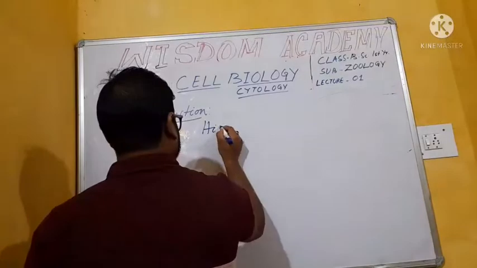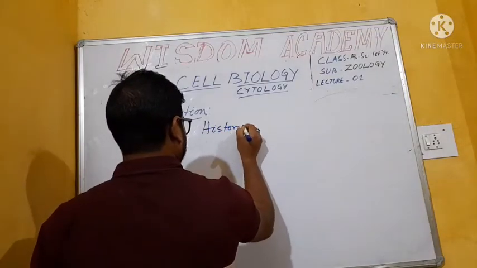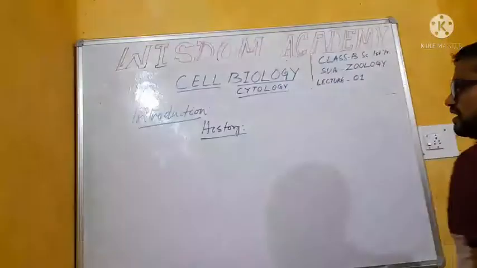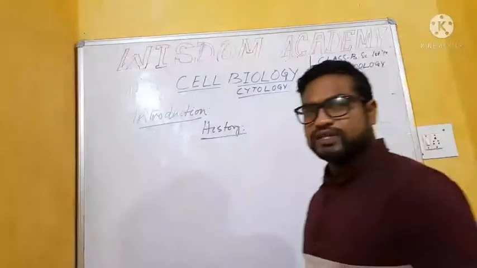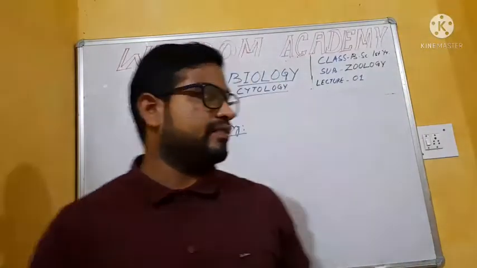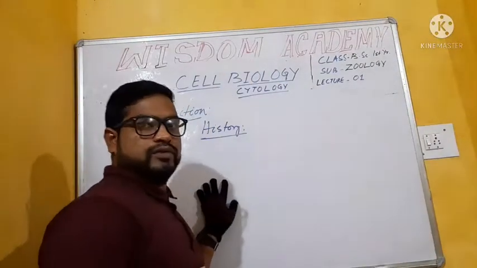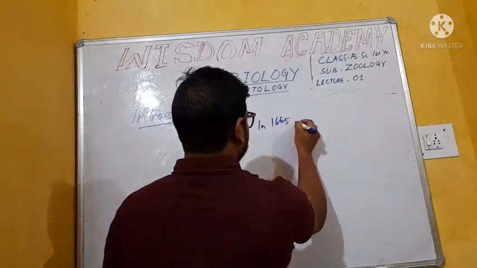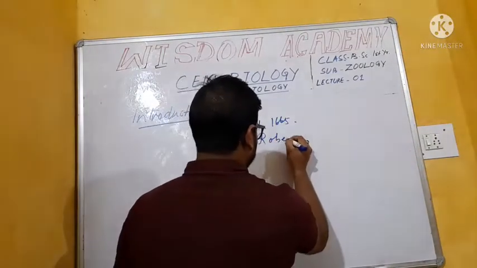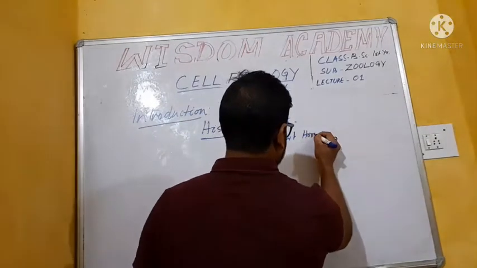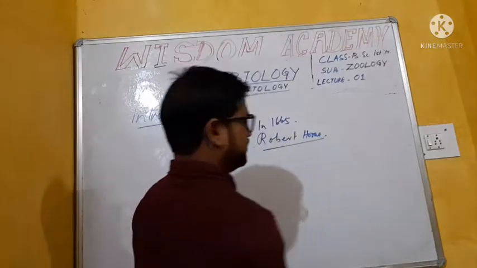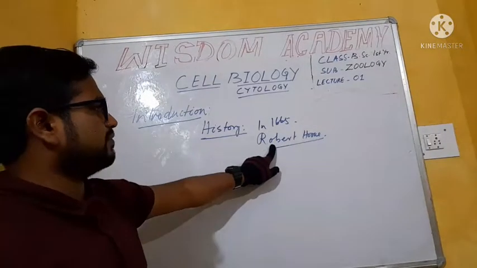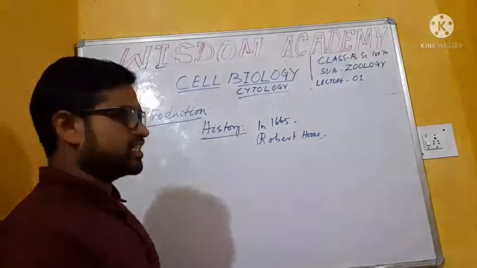Next, history about cell. Students, you have studied in class 8 who discovered the cell. Your answer is Robert Hooke. So, in 1665, Robert Hooke performed an experiment.